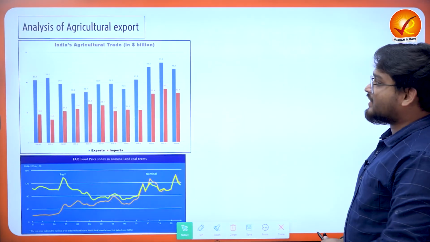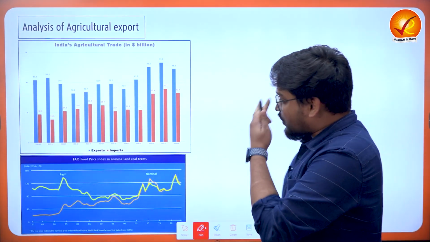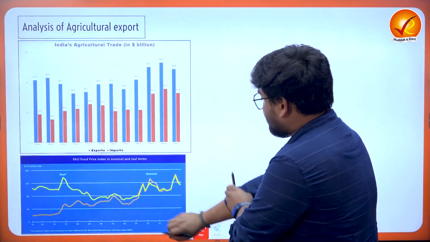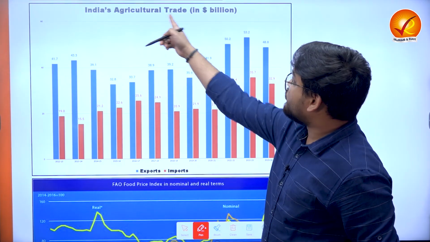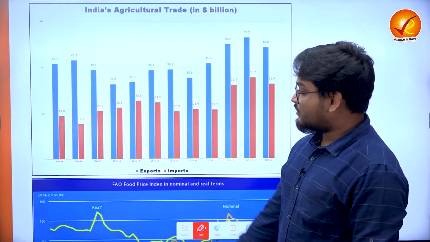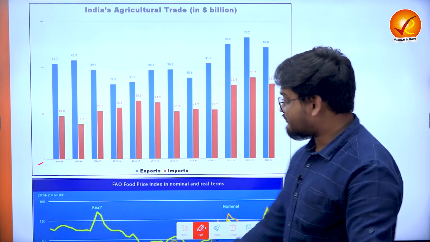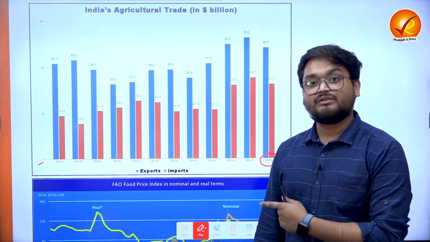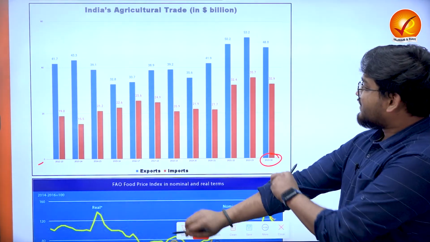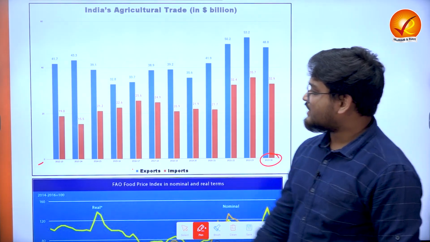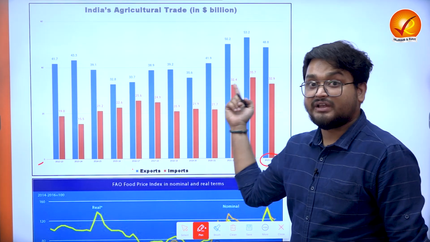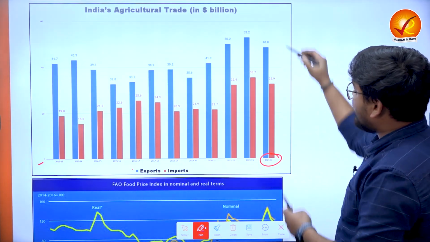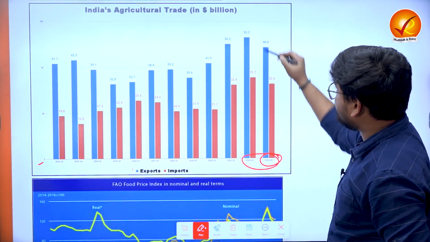Now, over a period of time, when we look at the data here, there are very important observations about India's total agricultural trade. We start from the year 2012 and go up to the 2023-24 financial year. We find that exports have almost always been above imports in the agricultural sector, but when we look at the last two financial years,